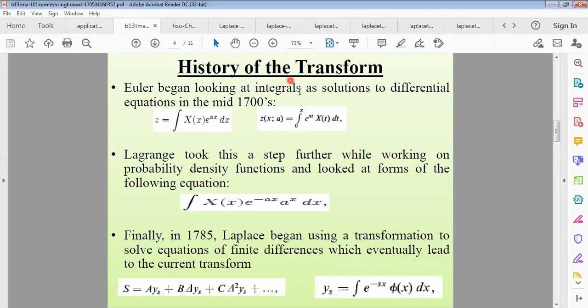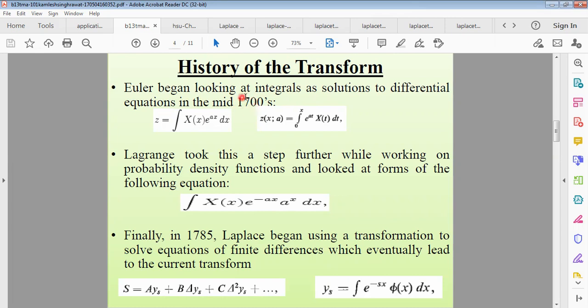Now, the history of transformation. There are different types of transformation, so I am discussing a history about this. Euler began looking at integrals as solutions to differential equations in the mid 1700s. You must know Euler, a great mathematician.